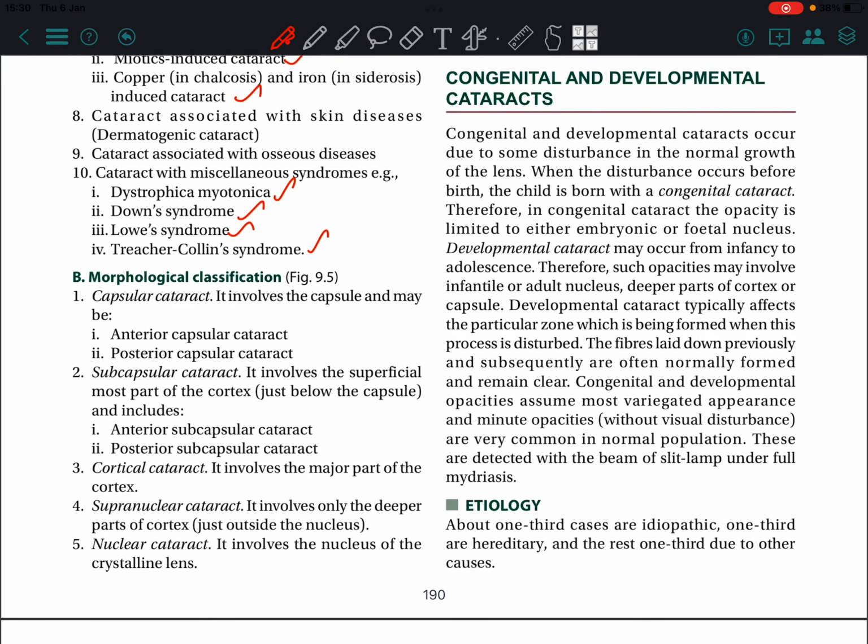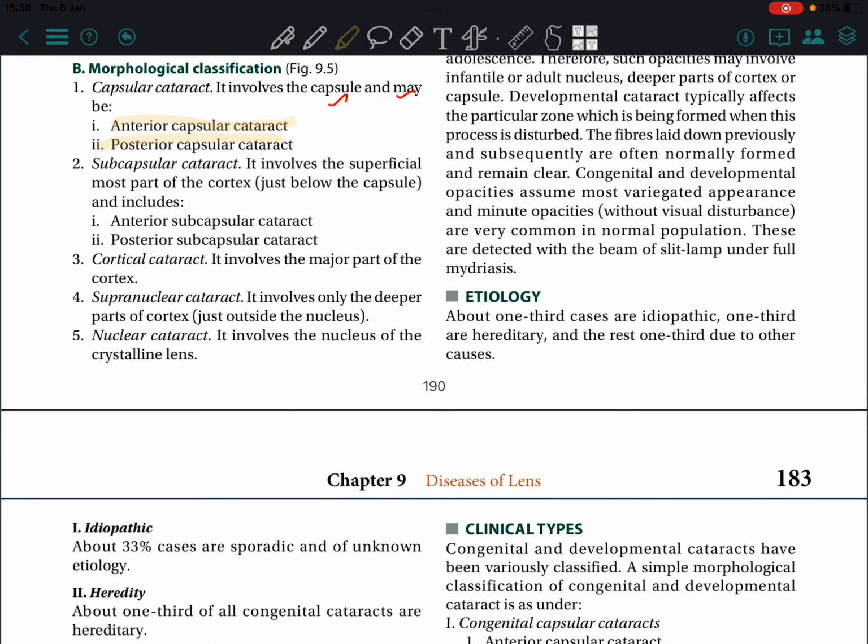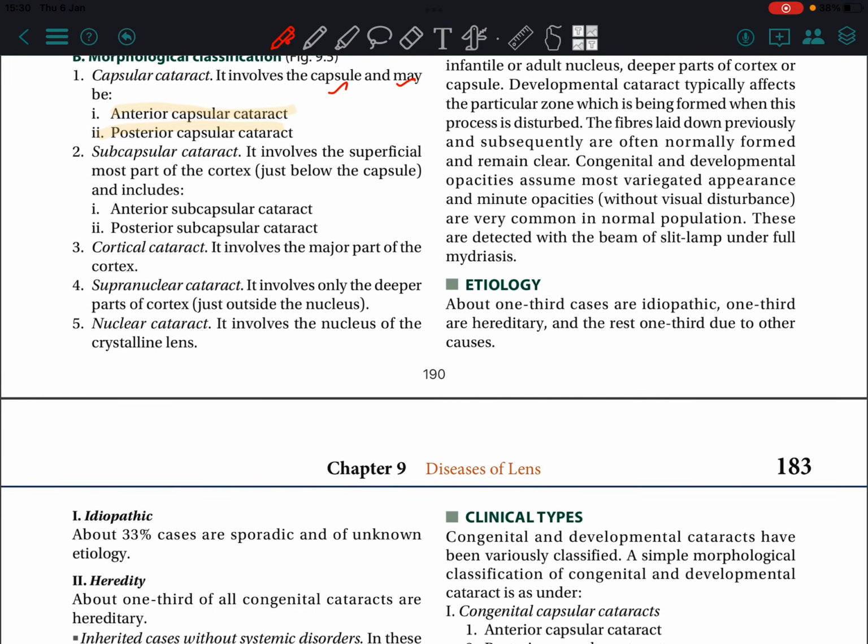And morphological classification: capsular cataract. It involves the capsule and may be anterior capsular cataract or posterior capsular cataract. Subcapsular cataract. It involves the superficial most part of the cortex and includes anterior subcapsular cataract and posterior subcapsular cataract. Cortical cataract. It involves the major part of the cortex. Supranuclear cataract. It involves only the deeper parts of the cortex. Nuclear cataract. It involves the nucleus of the crystalline lens.